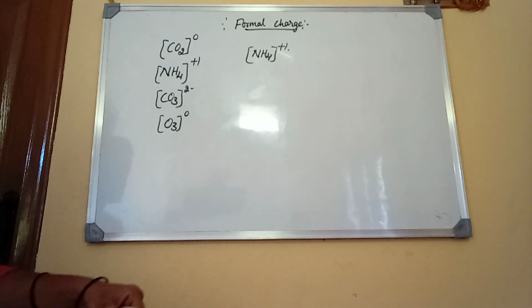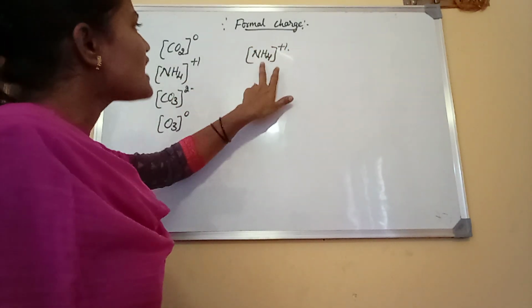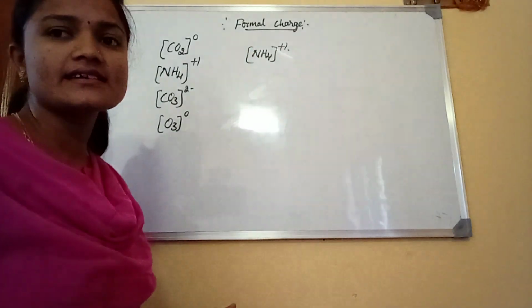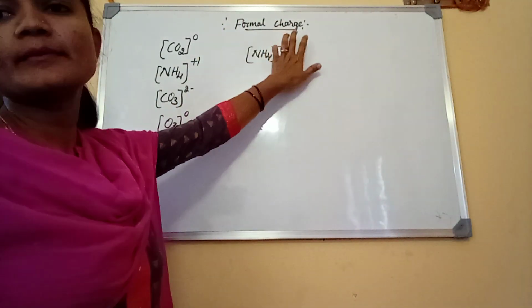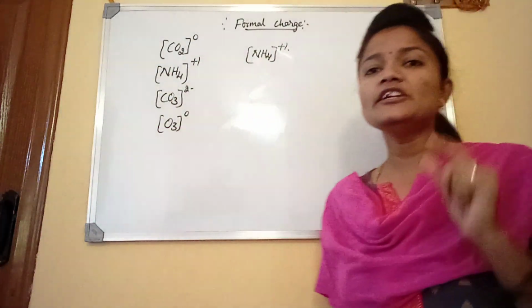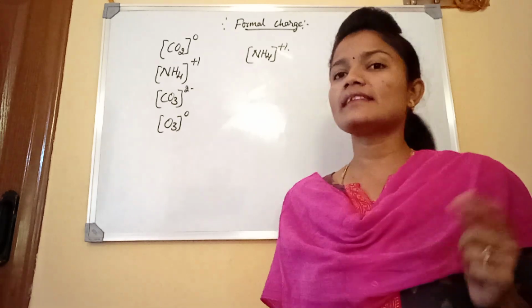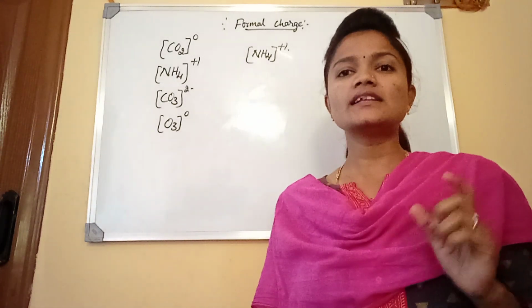The individual charge on an atom is what we call the formal charge.